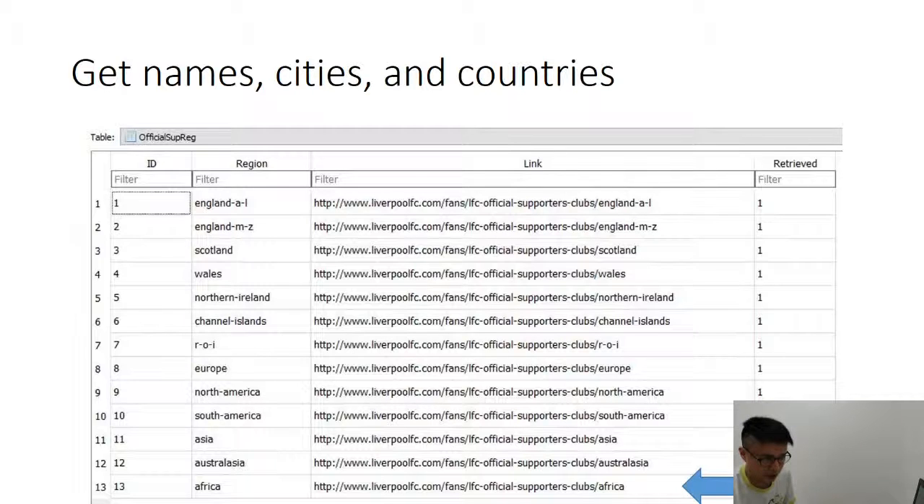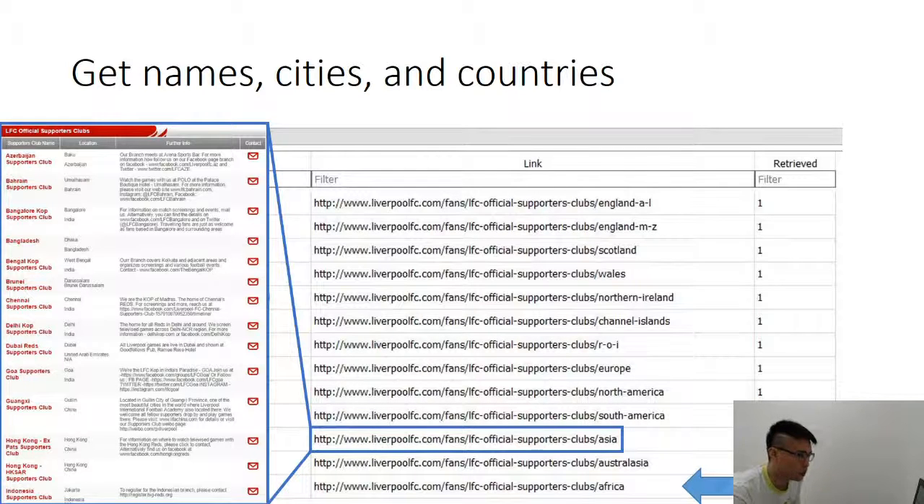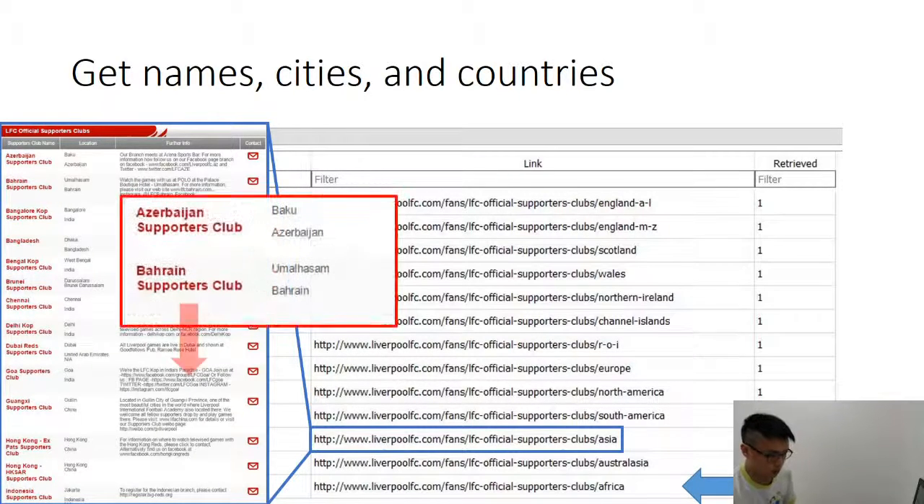And please ignore the retrieved values, because I captured this screen after I ran the program. So of course they all have been retrieved and noted by the value 1. And this is an example of the web. For example, Asia: if you open this Asia link, you will get this kind of HTML page.